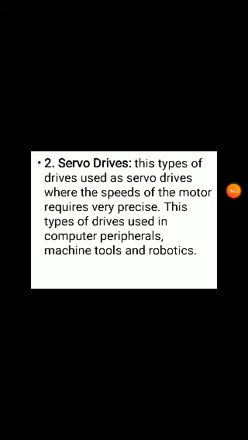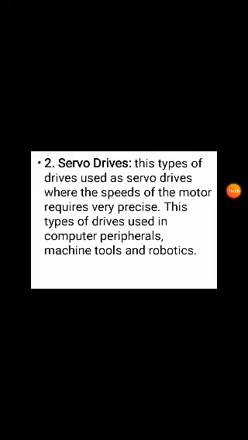Next one would be servo drives. Servo drives are used where the speed of the motor requires very precise, limited speeds. Only a particular specified speed is required for the particular application. This type is used in computer peripherals, small fans, machine tools and different types of machines, and in robotics, where small-size motors are generally used.